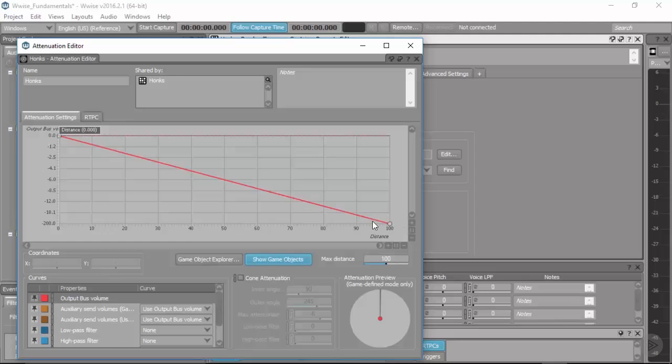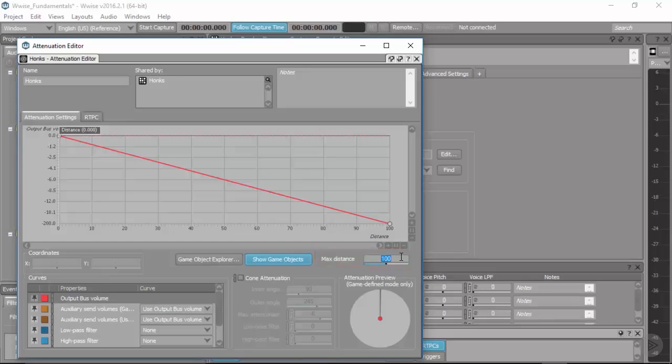And then from there, you can set up your max distance. Max distance is the value at which you no longer hear the sound. So you could change this to say 50, we'll say that's 50 feet. So if you're further than 50 feet away from a vehicle, you're not going to be able to hear it honking. There is a caveat to this.